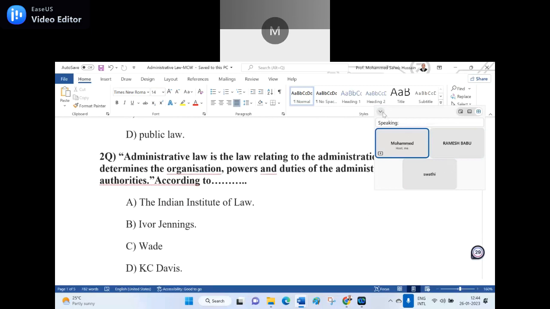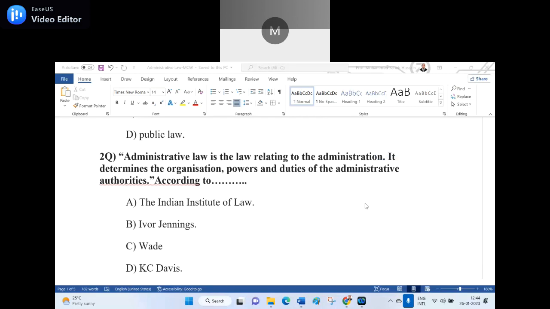Second question. Administrative law is the law relating to the administration. It determines the organization, powers and duties of the administrative authorities according to dash. A. The Indian Institute of Law. B. Ivor Jennings. C. Wade. D. K.C. Davis. The quotation which is given there on the screen, according to whom? Among the ABCD, Ivor Jennings. It is Ivor Jennings' definition. So Ivor Jennings is the right answer for the second question.